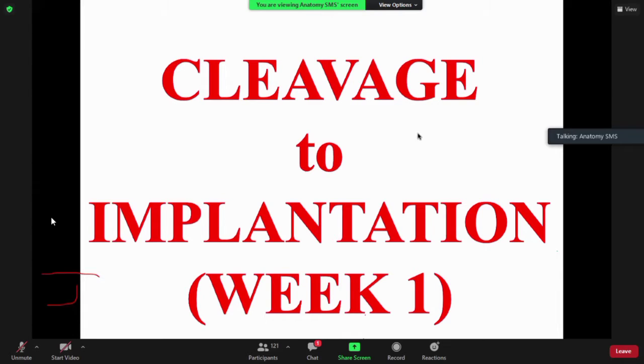So what happens to the fertilized oocyte, which is now an embryo? We are calling it an embryo because, first of all, once it's fertilized, it becomes a zygote. The zygote then undergoes its first mitotic division. Once it divides into two cells, it's no longer known as a zygote, but an embryo. So let's see what happens to the fertilized oocyte, which is now an embryo.